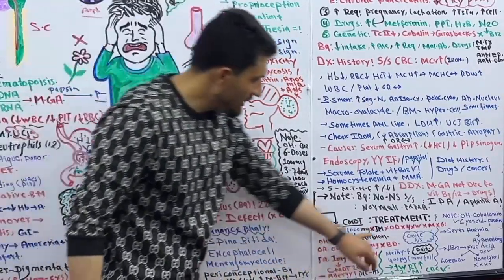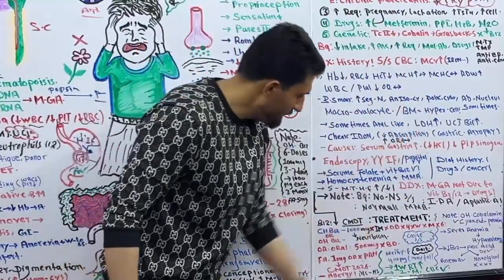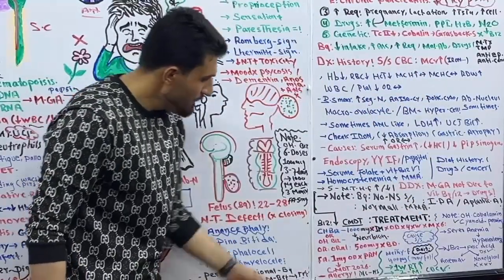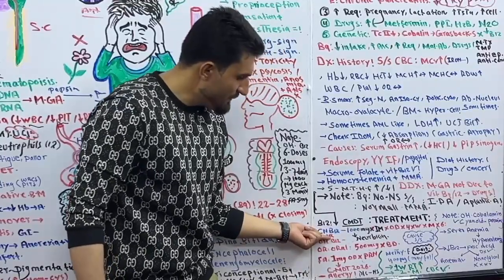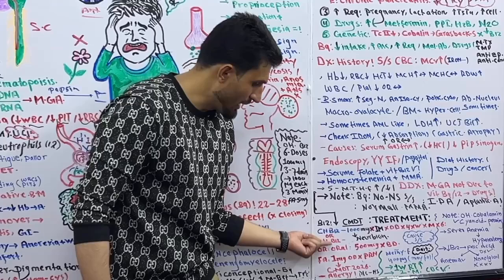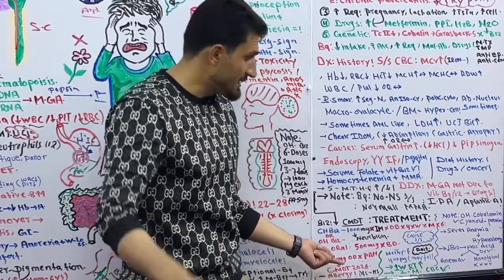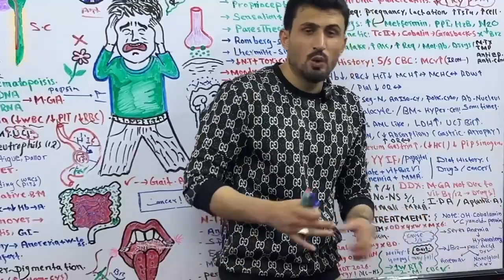Plus you can treat the causes of vitamin B12 deficiency. Got it? Now, a side effect of injectable cobalamin or cyanocobalamin is allergy, plus hypokalemia, because when you give vitamin B12 and folic acid,